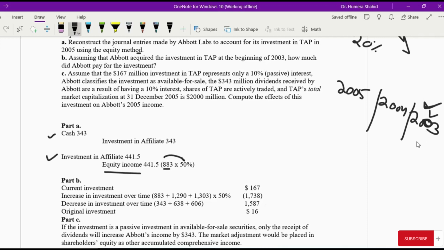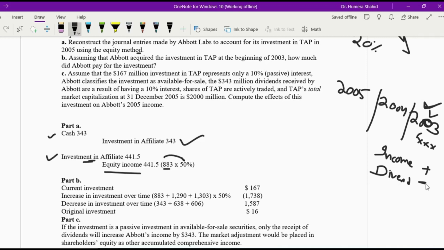We might have invested some amount, we don't know, but every year this amount increased because of the profits. Investment in affiliates increases because of the income or profits of the affiliate, and it decreases every year because of the dividends. Dividends decrease the investment in affiliates.